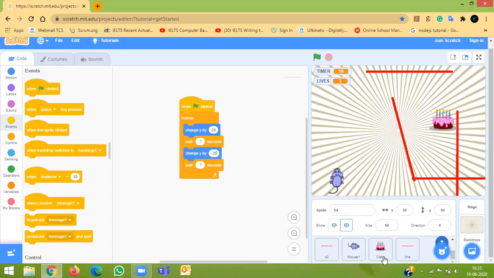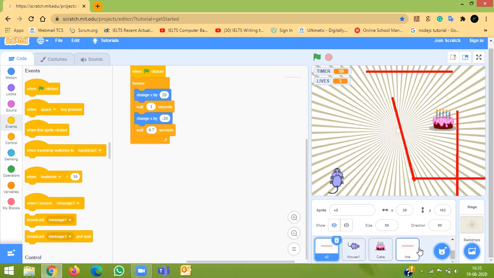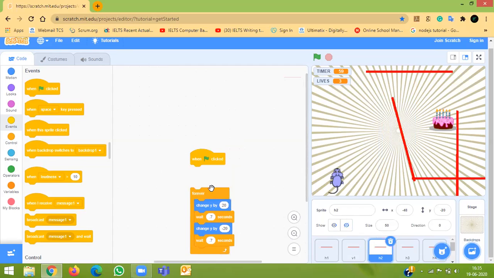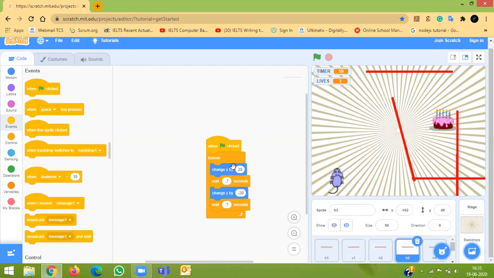Yeah, fine. Now don't move your mouse. I'll do. And remove the green flag of the rest of them. The lines you have hidden, remove that green flag.